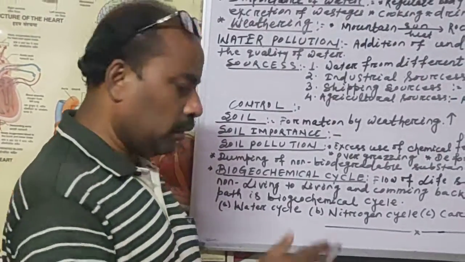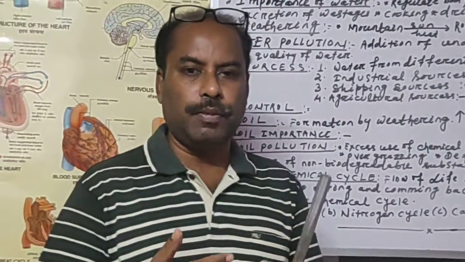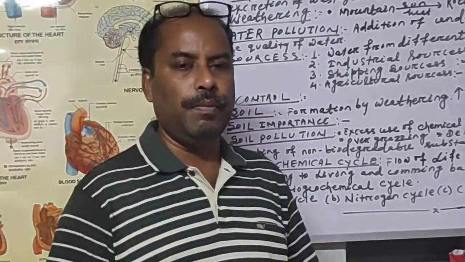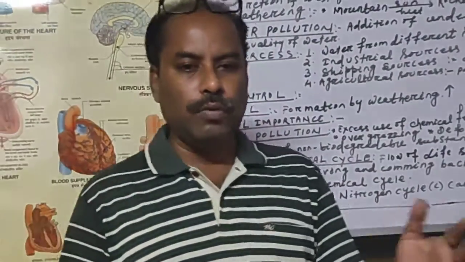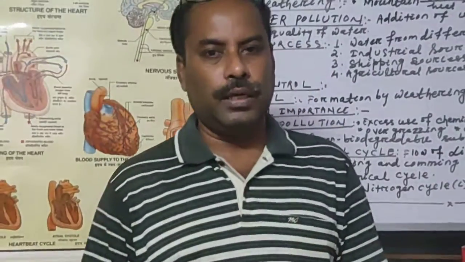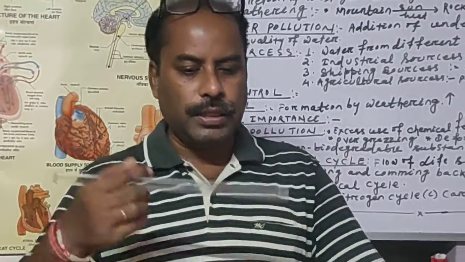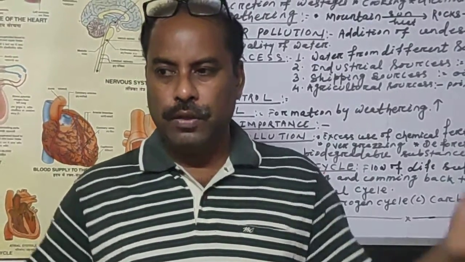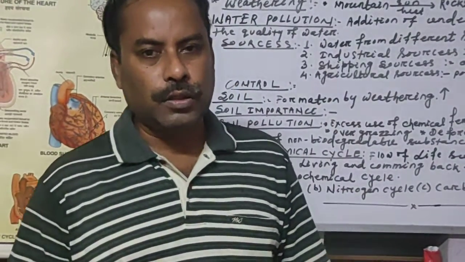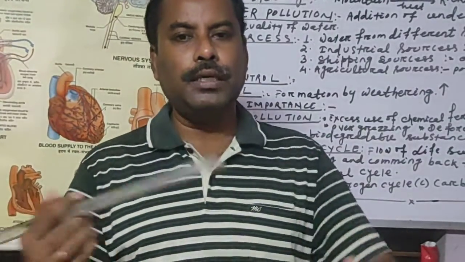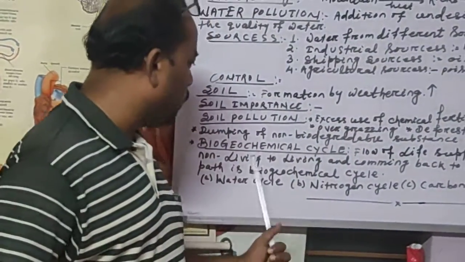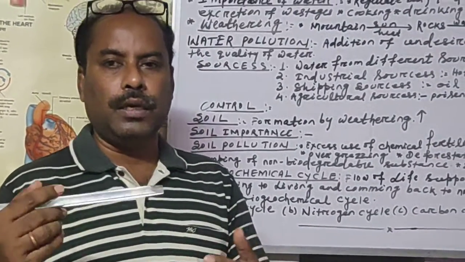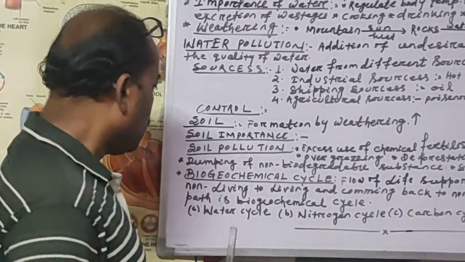In this way the main materials essential for living organisms are cycled. Otherwise, after billions of years, there would not be nutrients available in the soil. But as it is recycling, we get back our nutrients from various sources into the soil, and from the soil they are utilized again. In this way the biogeochemical cycle helps to maintain the fertility of the soil.